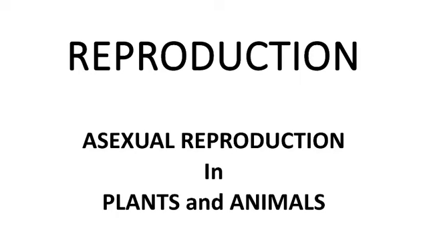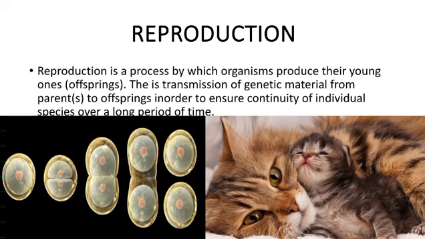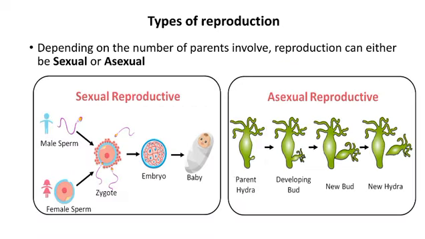Asexual reproduction in plants and animals. Reproduction is simply the process by which living organisms bring about their young ones. Whenever two parents are involved, there is formation and fusion of gametes to produce an offspring. We call that sexual reproduction. But when it is only a single parent that is involved to produce an offspring, it is called asexual reproduction.